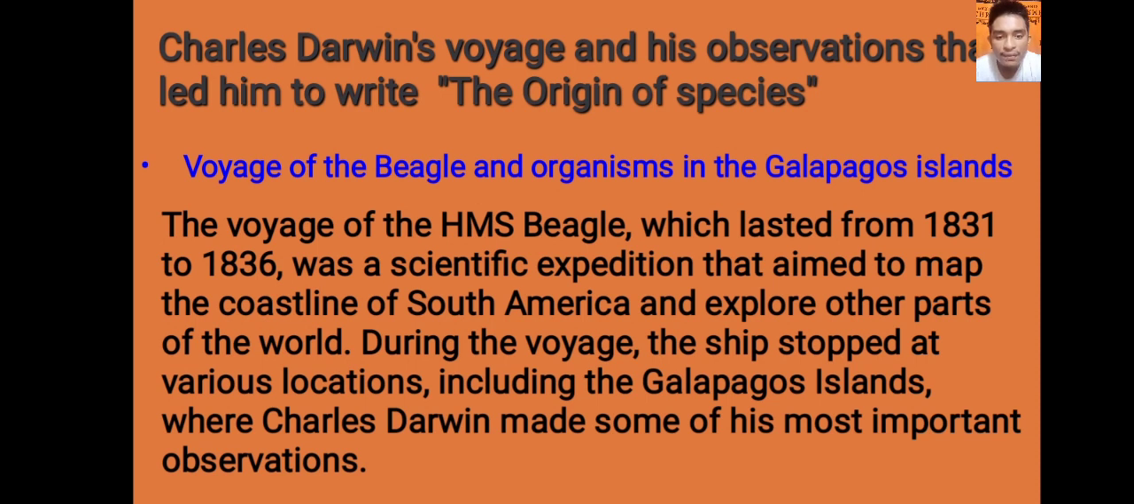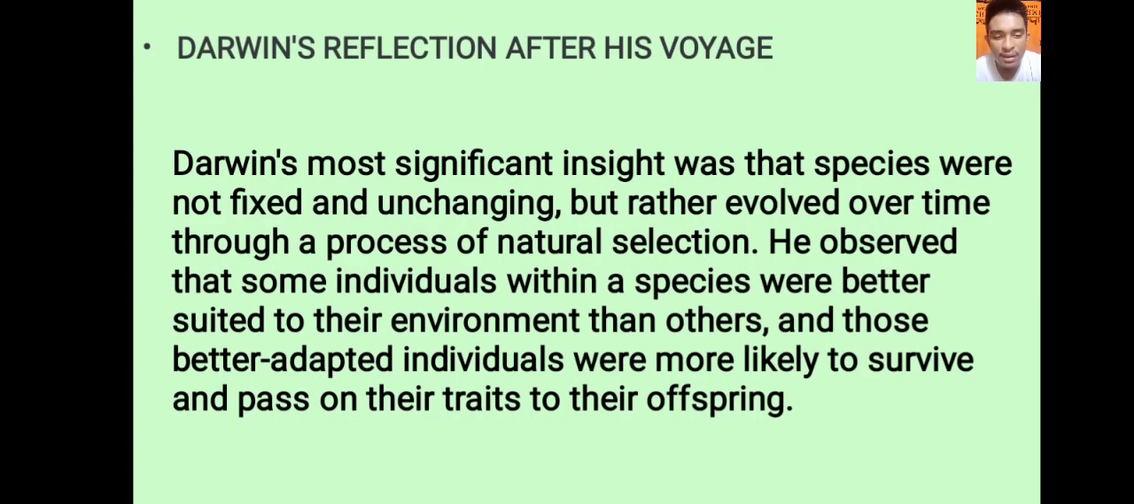The voyage of the Beagle, which lasted from 1831 to 1836, was a scientific expedition that aimed to map the coastline of South America and explore other parts of the world. During the voyage, the ship stopped at various locations, including the Galapagos Islands, where Charles Darwin made some of his most important observations. Darwin's reflection after his voyage.